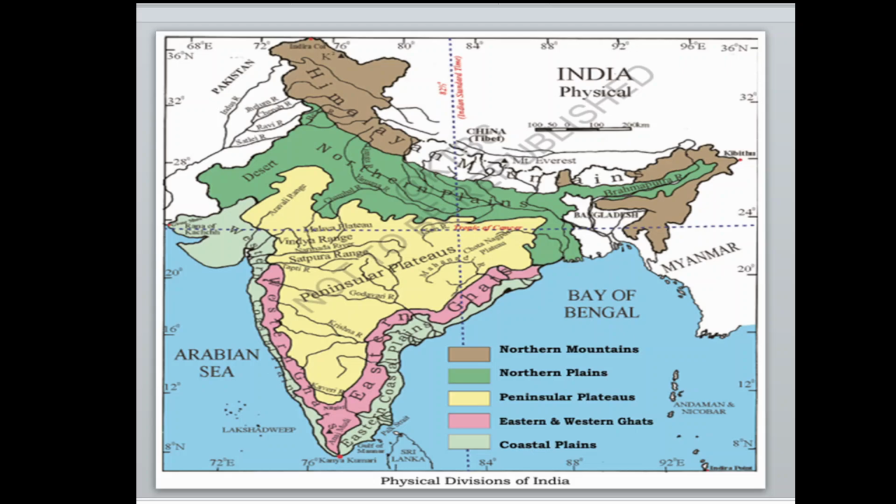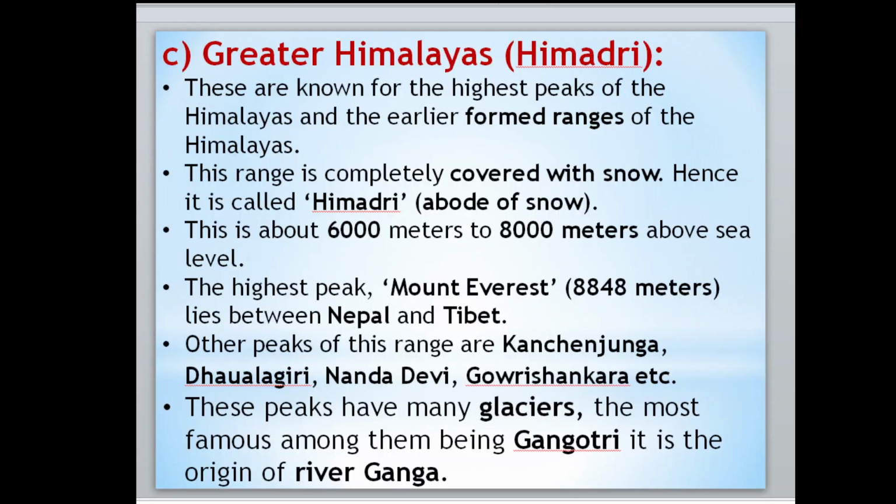Okay, now move to the next point. Other peaks of this range are Kanchenjunga, Devlatagiri, Nanda Devi, Gauri Shankara. These are the mountains here. And these peaks have many glaciers. The most famous is Gangotri, and you know the Gangotri is the birthplace of the river Ganga. Okay, you have to remember this one.